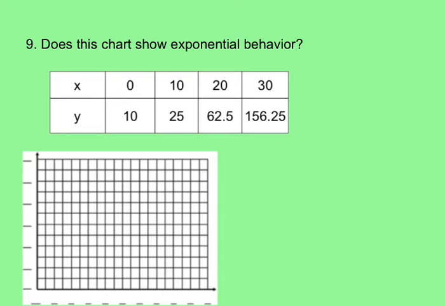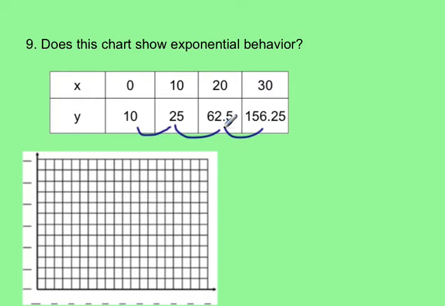So let's go ahead and take a look at 9 and 10. So we want to see if the chart below shows exponential behavior. To do that, I'm going to divide 25 by 10, 62.5 divided by 25, and that divided by that. I want to have a consistent rate of change. I want the number that they're being multiplied by to be consistent.